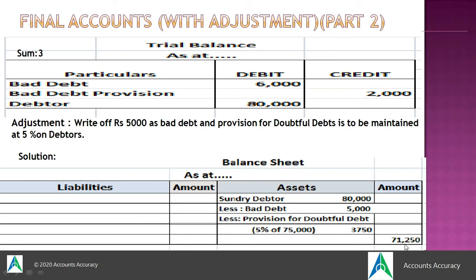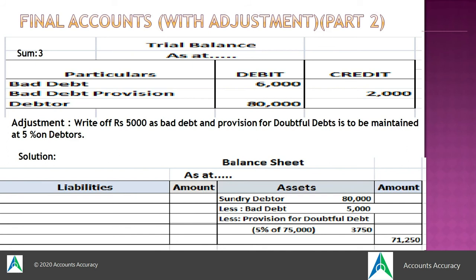Now the debtor value will be reduced to 71,250. What we are doing? We are deducting first of all the further bad debt, and then after that we create the new provision on the remaining debtors, that is 75,000 after deducting the bad debt. So when we create 5% of 75,000, that is 3750, our debtors value will reduce to 71,250.